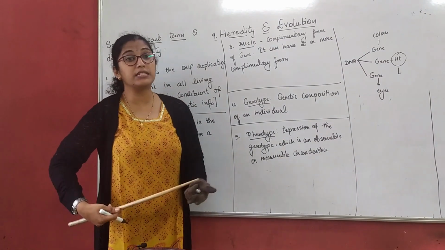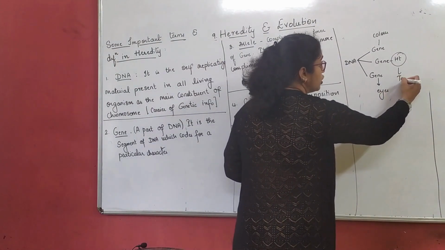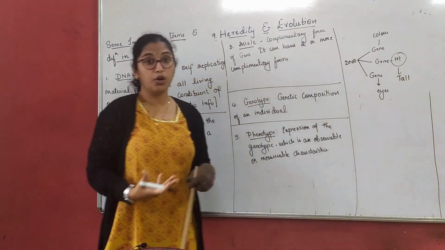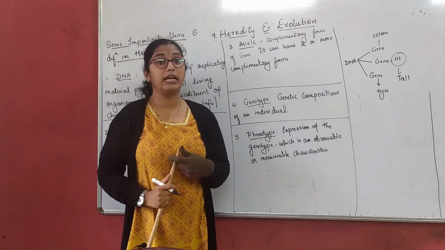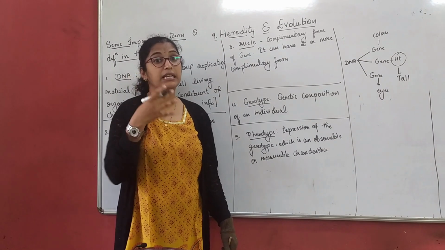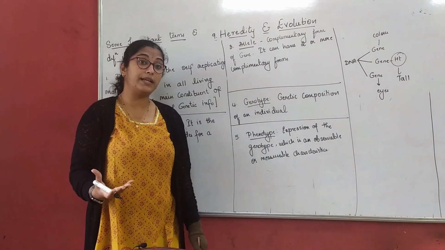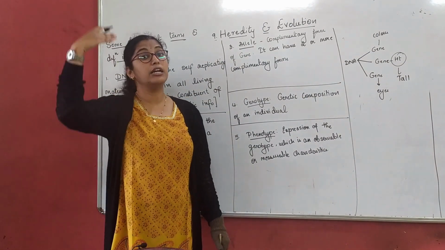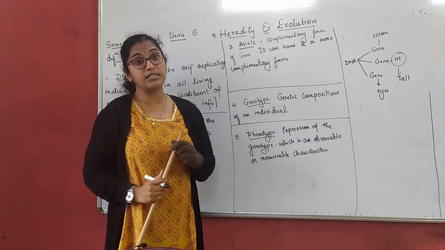Now what is the expressed gene in me? The expressed gene in me is the tall gene. Now when we talk about your siblings, one sibling is tall and one sibling is short. But what gene is there in the siblings? The height gene is there in your siblings. But which gene is expressed? In one sibling, the tall gene is expressed and in the other, the short gene is expressed.